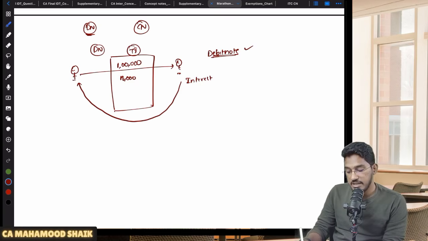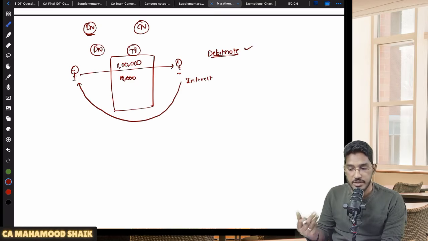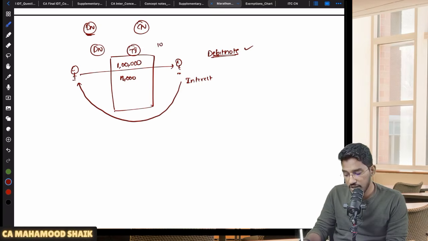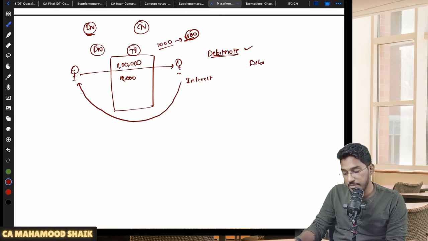On the other hand, let us say, for example, by mistake, you sent extra quantity. You did not realize it. You thought only 1,000 quantity has been sent. You gave 1 lakh worth of invoice. But later you realized that you have sent 1,100 quantity. Now you want to collect that extra amount for that extra 100 quantity. Now also what you will give? You will give something called a debit note.